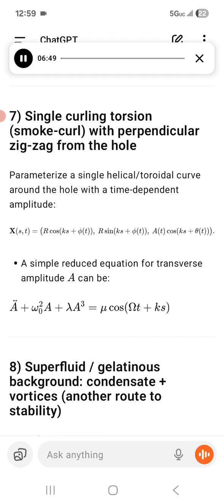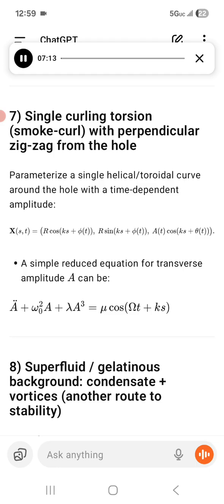If the central hole constrains radial motion, oscillatory coupling between angular phase phi and transverse amplitude a produces lateral zigzag perpendicular motion. The hole enforces a geometric coupling that converts longitudinal around-hole oscillations into transverse displacements. Linearizing yields mode coupling terms that produce beat frequencies and sidebands, observed as zigzag perpendicular oscillations.